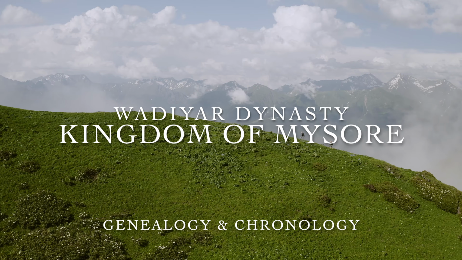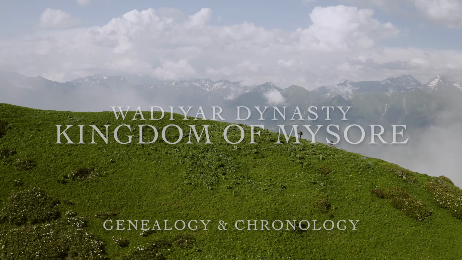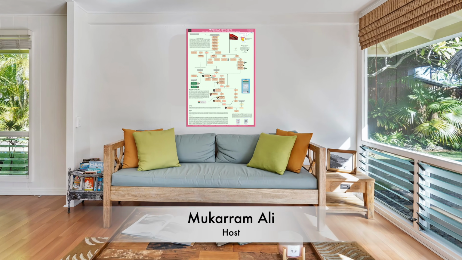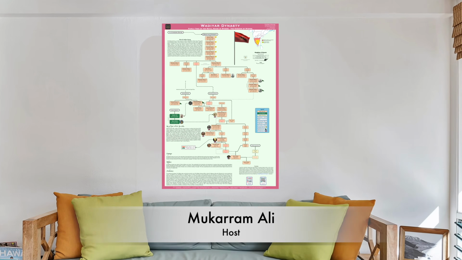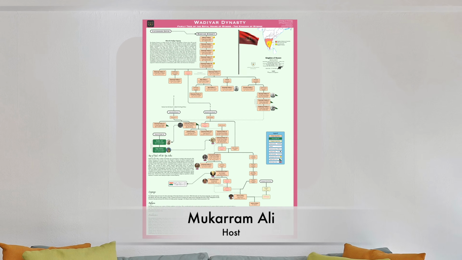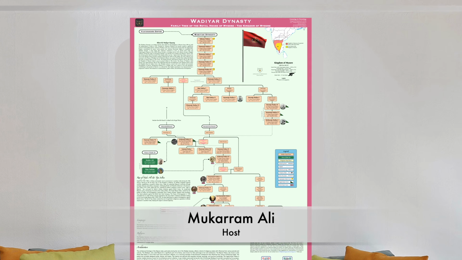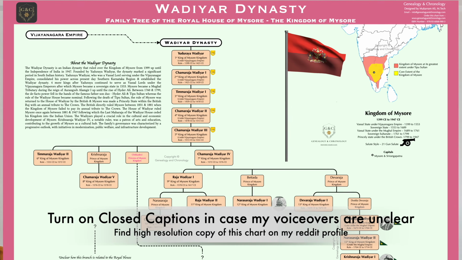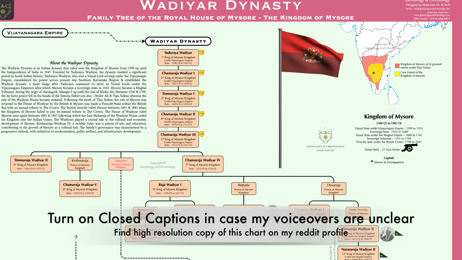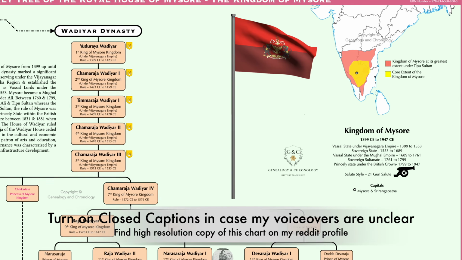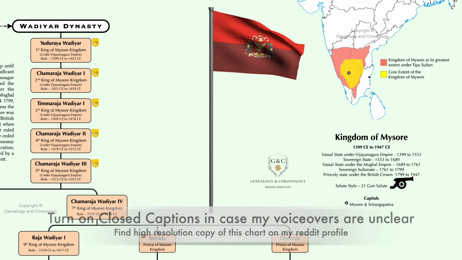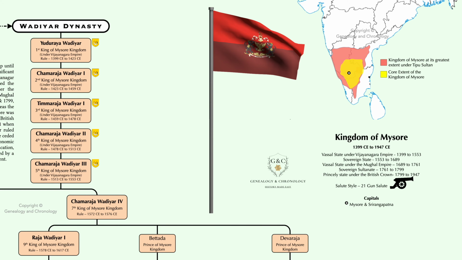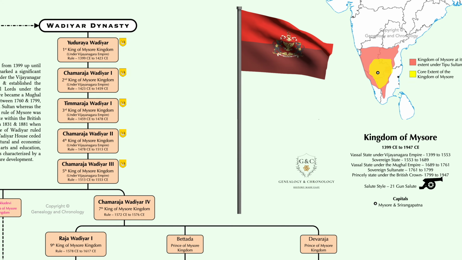Today we will be discussing the complete genealogical history of the Wadiyar Dynasty. The origins of the Wadiyar Dynasty can be traced back to the Vijayanagara Era. In those days, the Wadiyars served as feudatories under the Vijayanagara Empire. Yaduraya Wadiyar is considered the first king from this dynasty, and he was given a fiefdom around Mysore to rule over. And thus the Wadiyar dynasty was established.